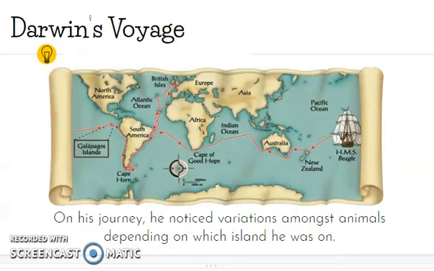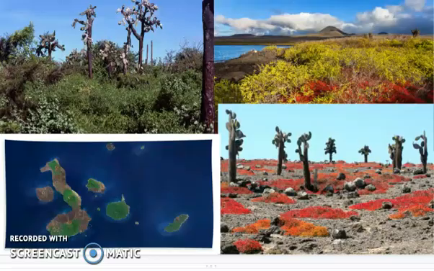And one of the very first people to notice this was Charles Darwin. So, Charles Darwin was a voyager. He traveled around the world and he started to make some observations about the places he was visiting. One of the things that he really noticed was the variations or the differences among animals depending on the island that he was at.